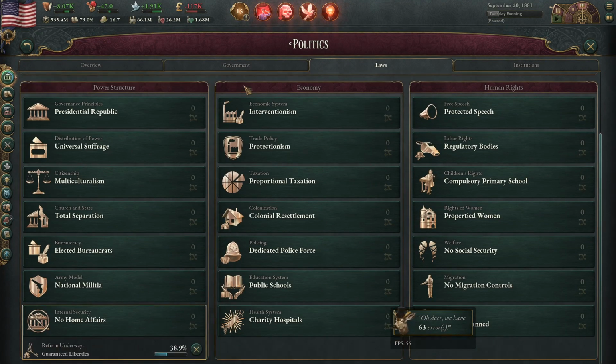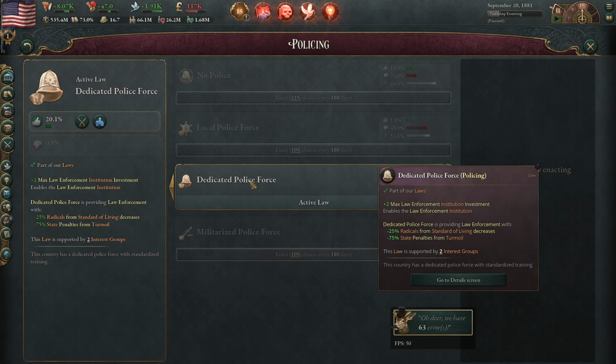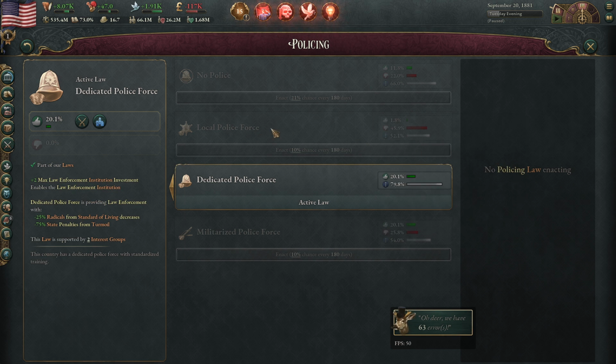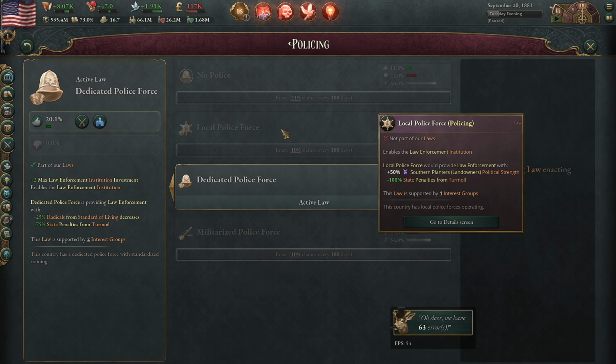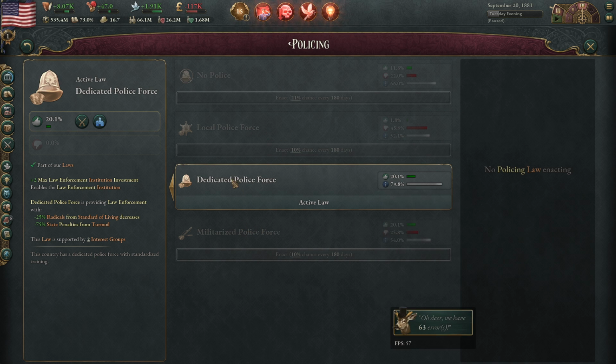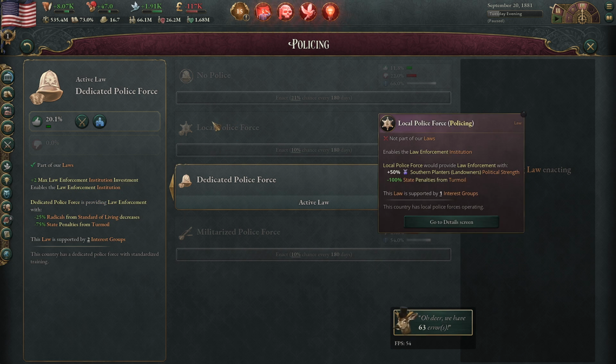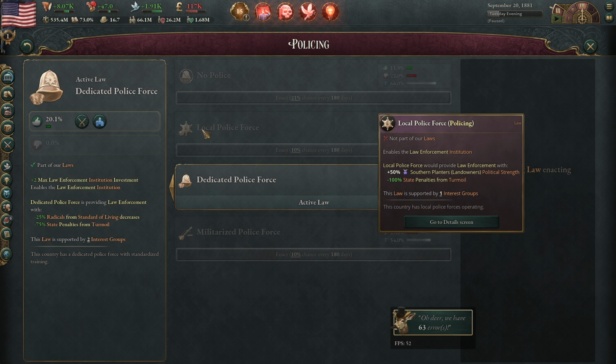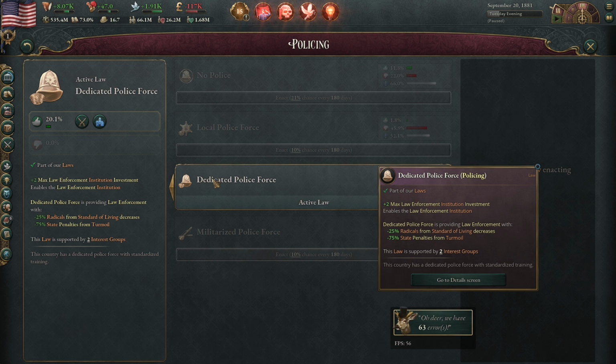However, even if it does, there's a tool built into the game right here that negates almost all of the penalties from turmoil for you, and it's dedicated police force, and it's amazing. And if you really are super concerned about problems from turmoil in the late game, you could switch over to a local police force once your landowners are weak enough to completely mitigate the state penalties from turmoil. Whether or not you want to do that is up to you. You don't want to do it at certain points in the game for sure. Local police force can be annoying, but dedicated police force, this is a banger.